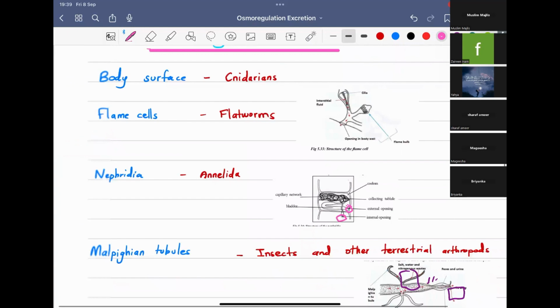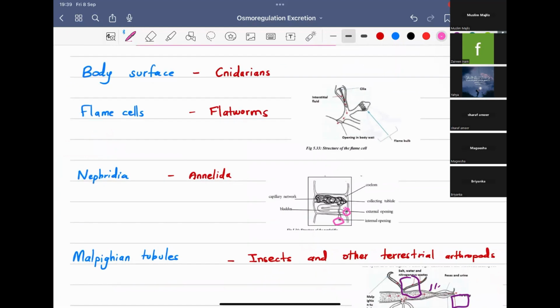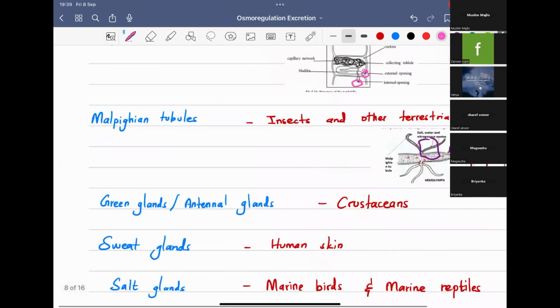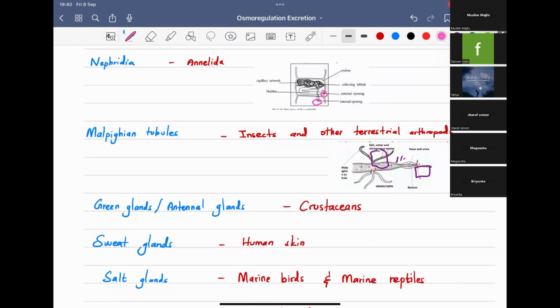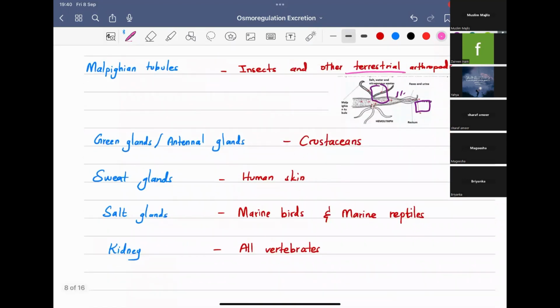Okay, so this is the picture of an epidea. Then Malpighian tubules. So these are the extensive blind end tubules which are immersed in hemolymph. Arthropods have hemolymph, and it will be opened into the digestive tract. So the examples are the insects and other terrestrial arthropods. Remember terrestrial arthropods. Okay. Next, green glands and antennal glands, both are same. So these are the excretory structures found in crustaceans.